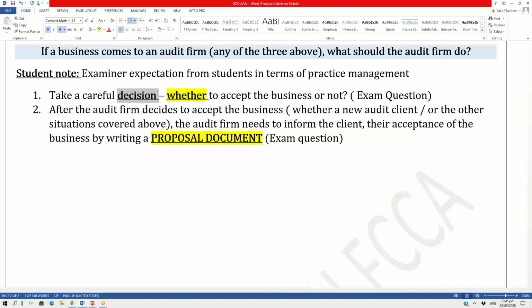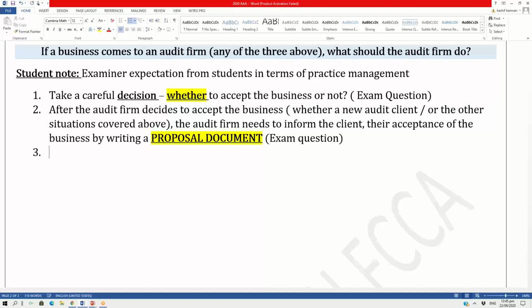So what is a proposal document? What is the content of the proposal document? The examiner expects you to know this. And some very old questions exist on the document, not any new questions. So I will be doing them with you in the class. But that is the second type of exam question which comes when a business approaches you.